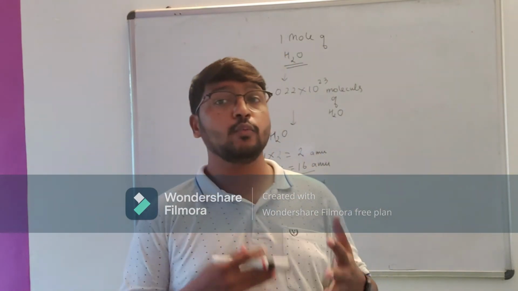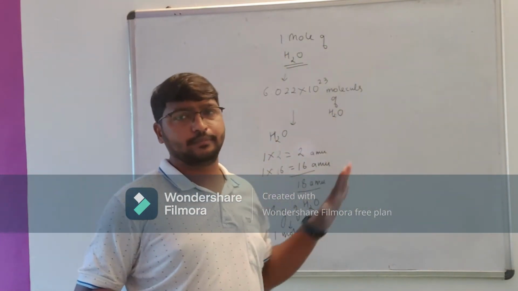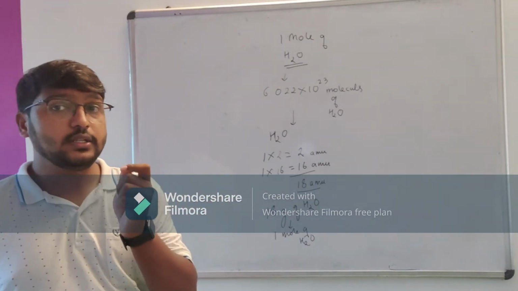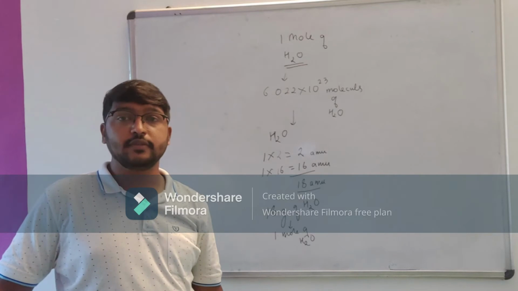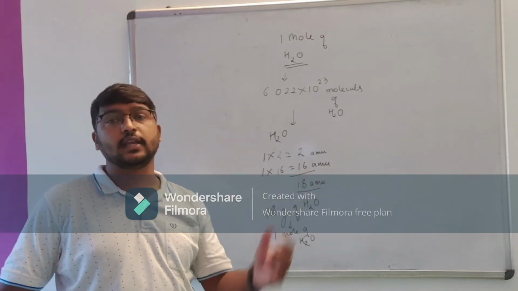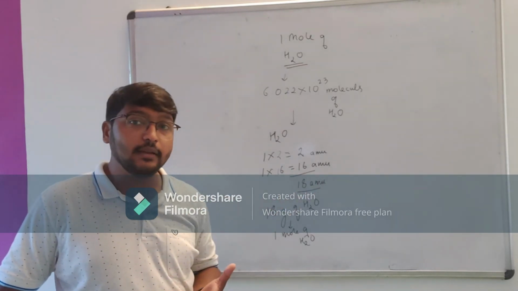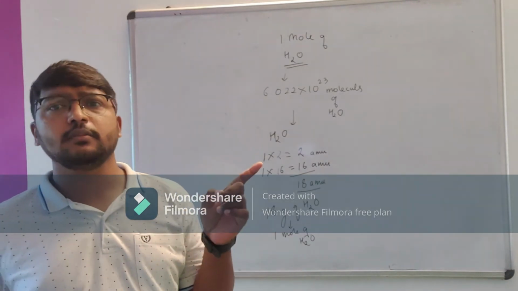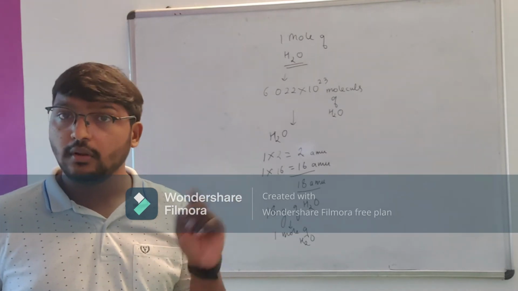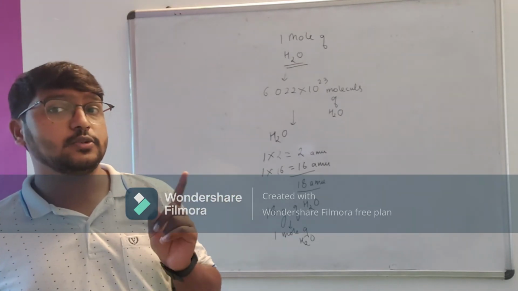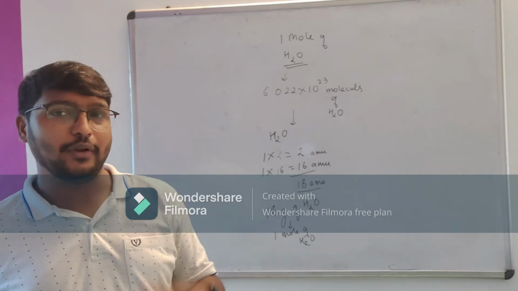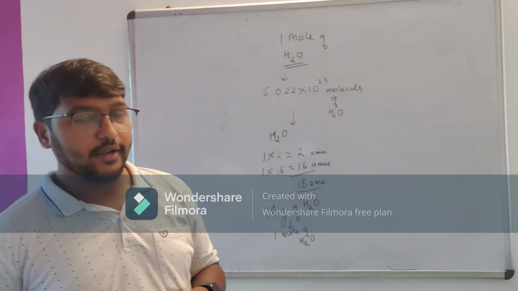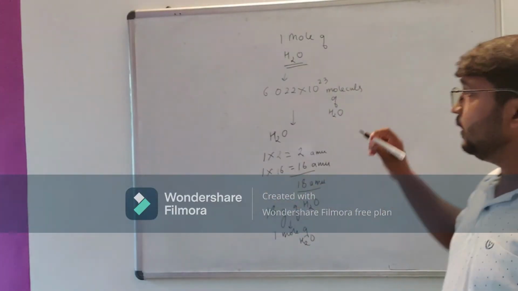Understood? This was for water. You understood the entire thing, just one simple piece of information. We know that the water is 18 grams. By just this much information, 18 grams of water, it means that it is 1 mole, and if it is 1 mole, there are 6.022 into 10 raised to 23 molecules in that particular quantity. Understood? Fine.